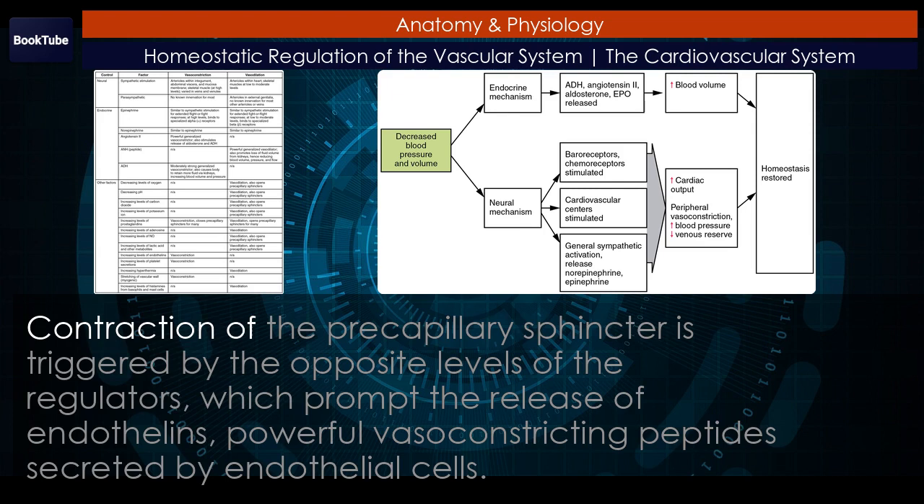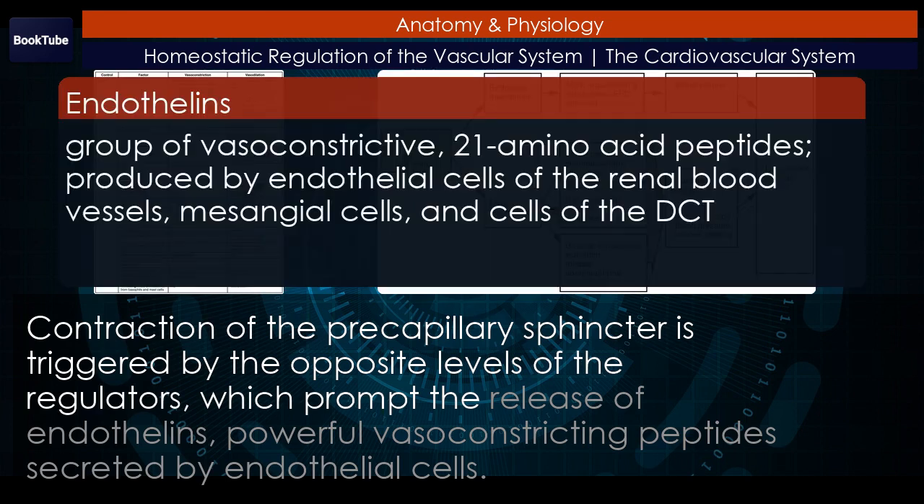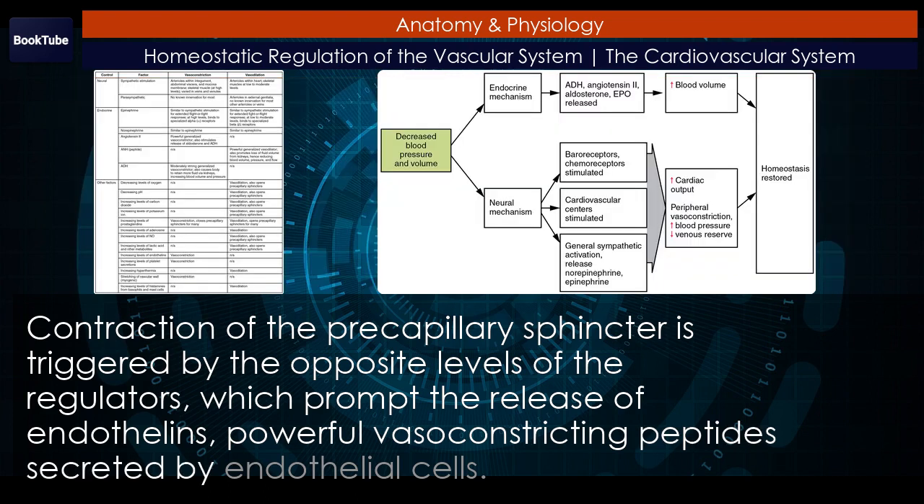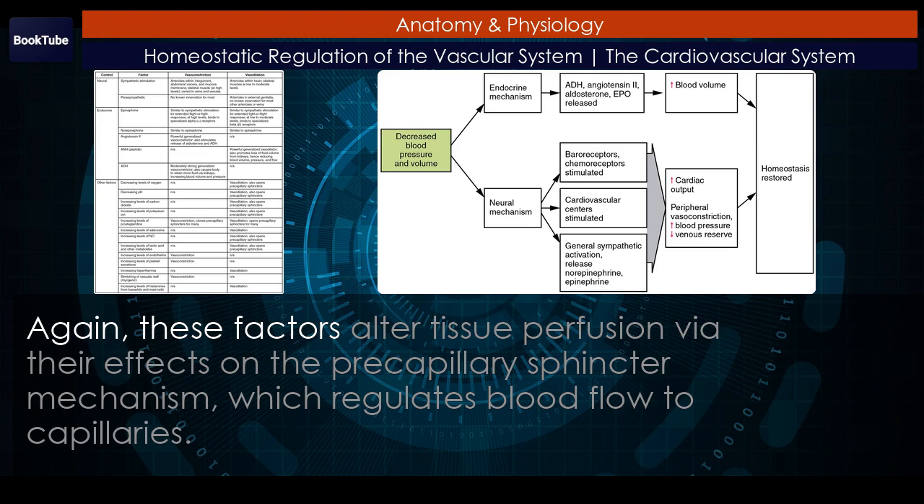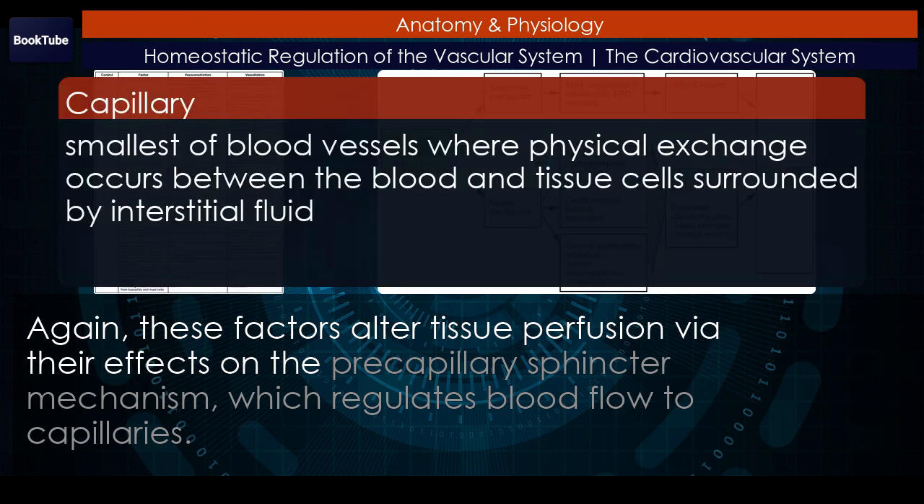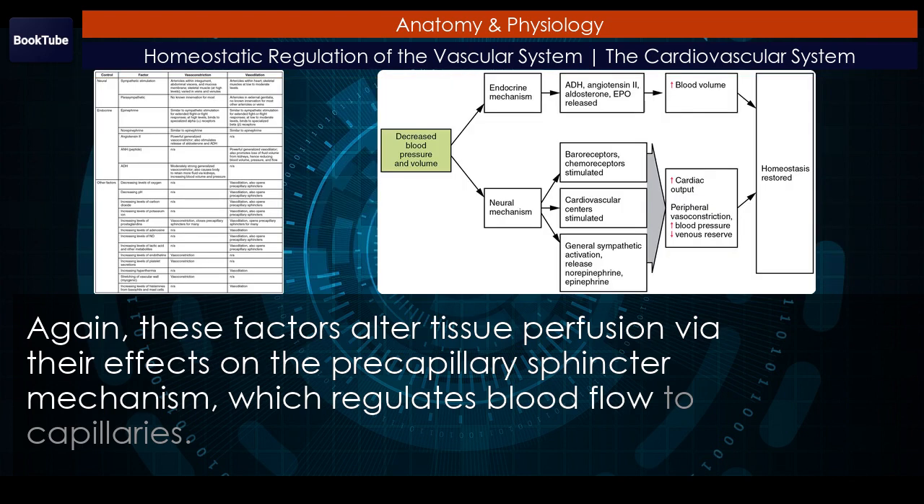Contraction of the precapillary sphincter is triggered by the opposite levels of the regulators, which prompt the release of endothelins, powerful vasoconstricting peptides secreted by endothelial cells. Platelet secretions and certain prostaglandins may also trigger constriction. Again, these factors alter tissue perfusion via their effects on the precapillary sphincter mechanism, which regulates blood flow to capillaries.